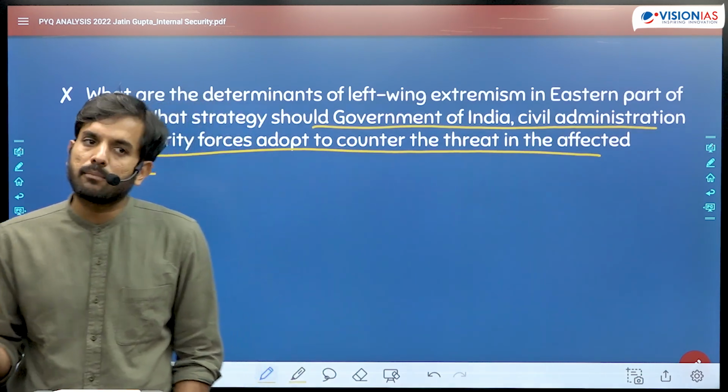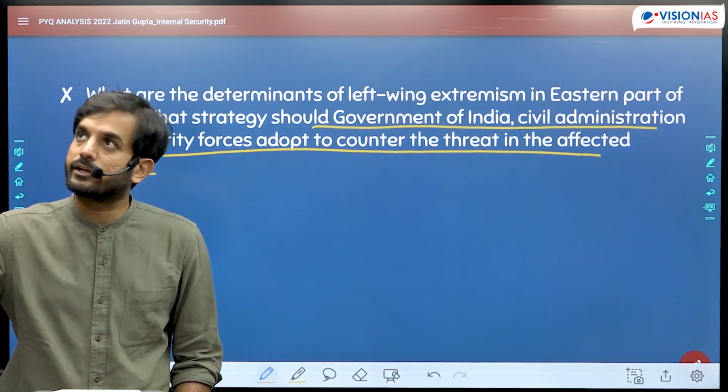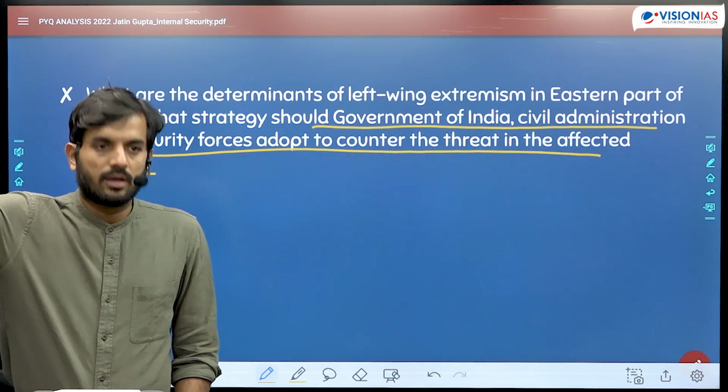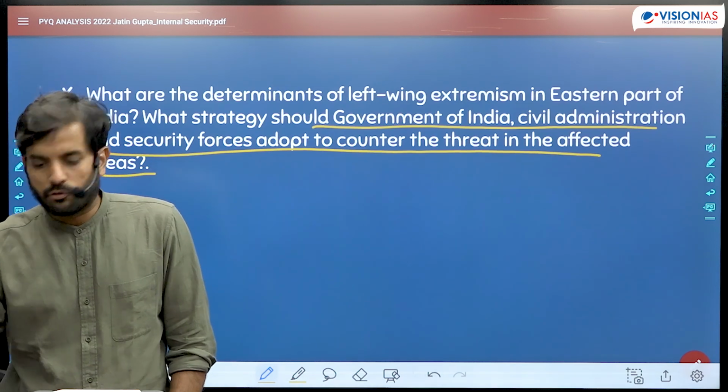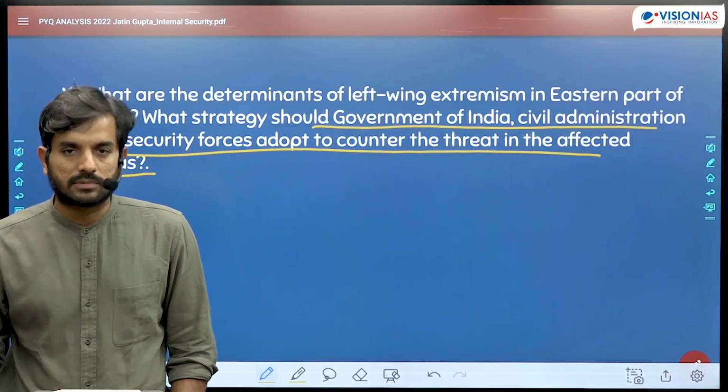Multi-layered को देखने के बहुत तरीके हैं, है ना? आप एक बोल सकते हैं that there should be some steps taken at national level. The next layer should be the state level. The third layer should be the district level. The fourth layer should be the local level or something like that.